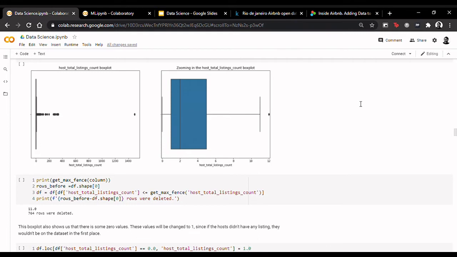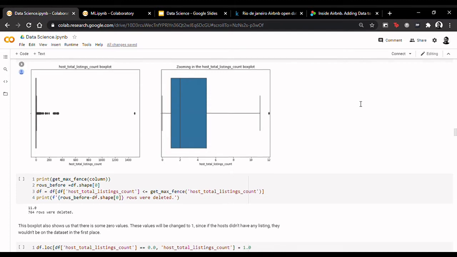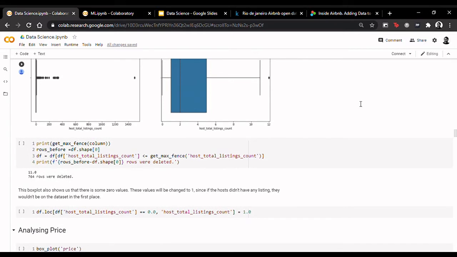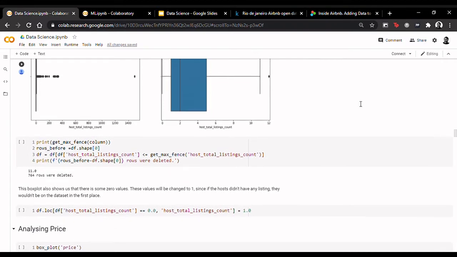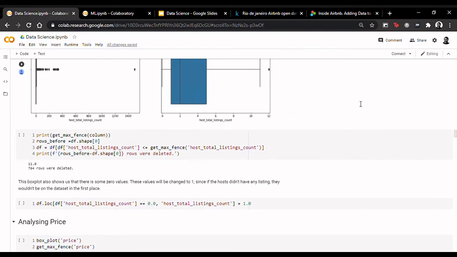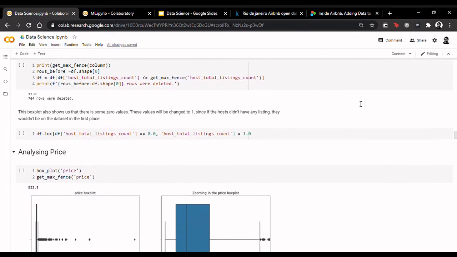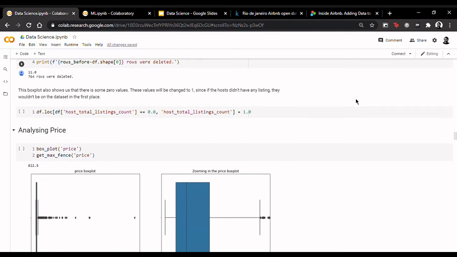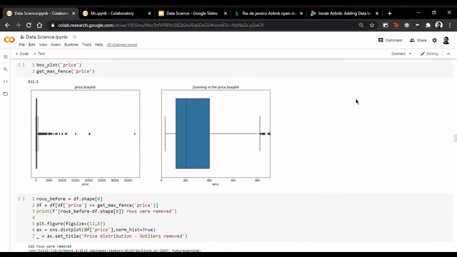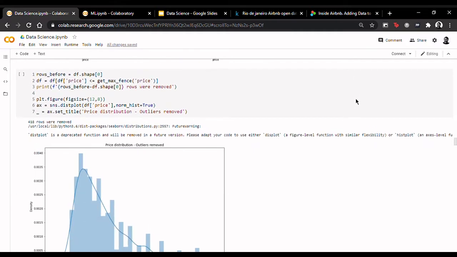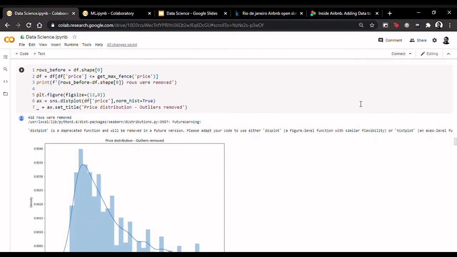Thus, 764 rows are deleted from the dataset. Furthermore, no listing can have a value of 0 because then the listing will not exist. Thus, any listing which contains a value of 0 is changed to 1. We then do the same for price. The graph shows that the distribution of price after removing outliers is actually a bit normal.